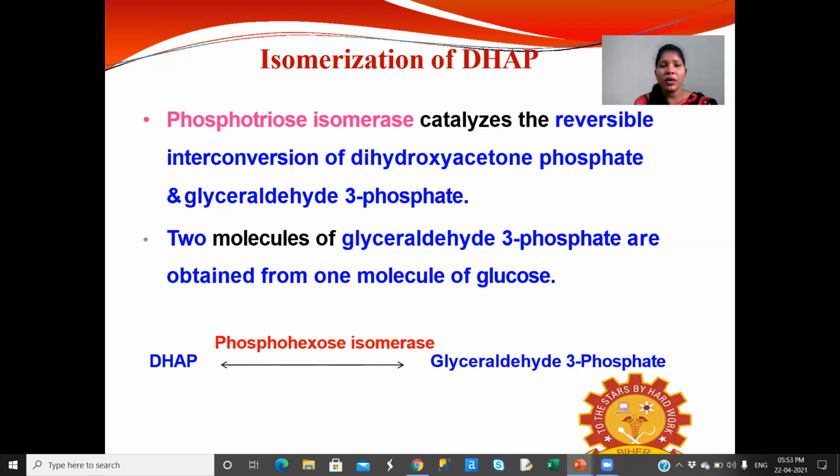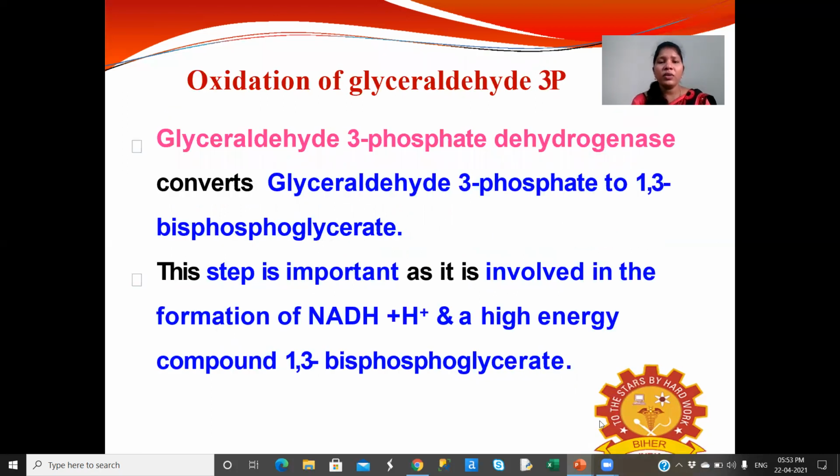Triose phosphate isomerase catalyzes the reversible interconversion of dihydroxyacetone phosphate and glyceraldehyde 3-phosphate. Two molecules of glyceraldehyde 3-phosphate are obtained from one molecule of glucose.